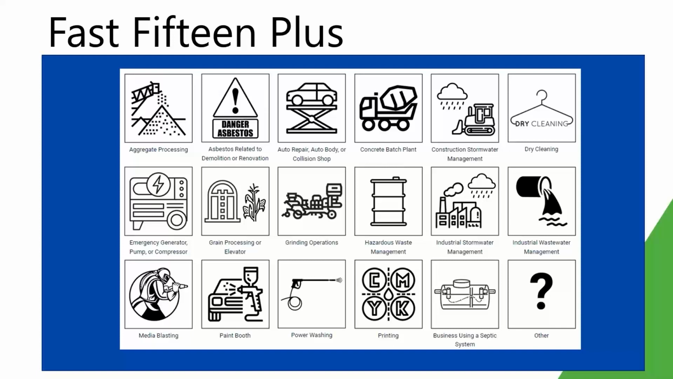We started with 15 of them, and then we decided that, well, we actually had a few more. We probably will continue to add to this in our new Permit Wizard model as we go. But currently there's 18 buttons that you can select when you get there, and you can see they're kind of divided by industry-specific topics like aggregate processing, or maybe certain media or permit requirements like industrial stormwater management.